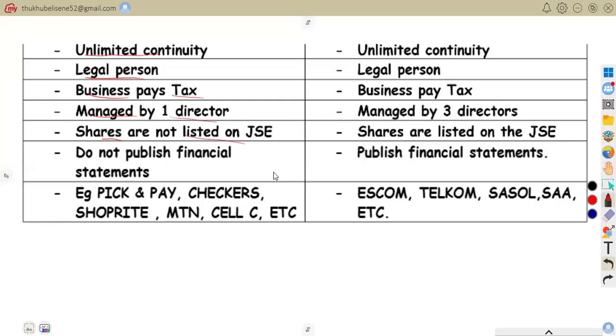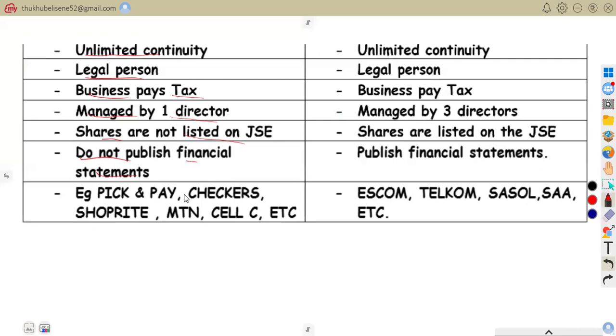They cannot be sold on the JSE. Also, they do not publish their financial statements.